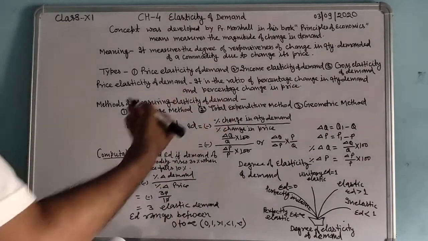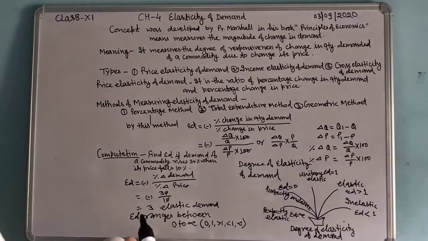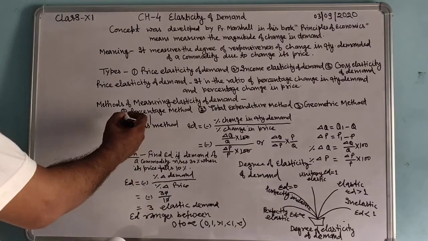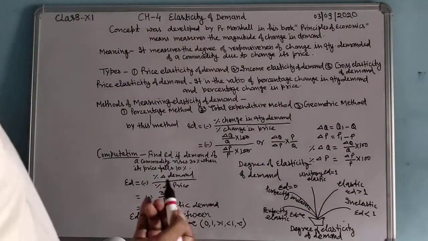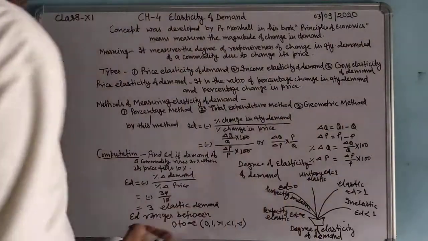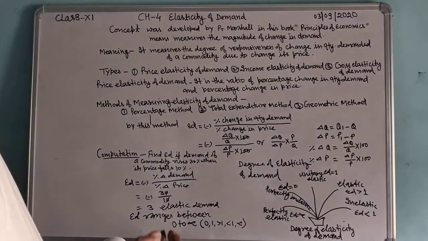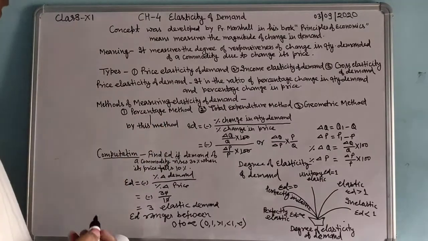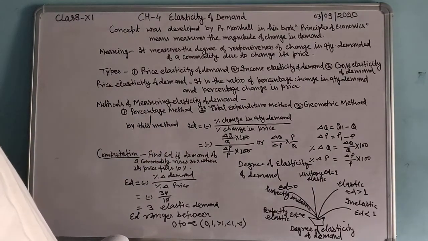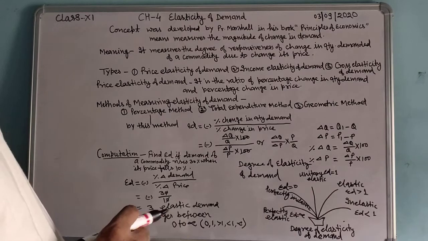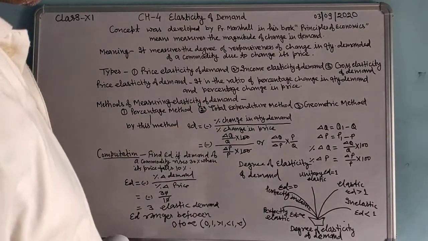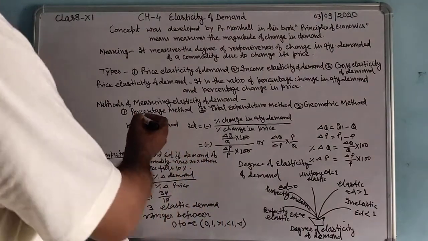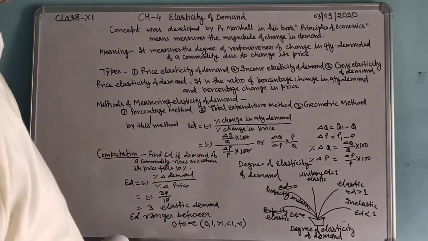Methods of measuring elasticity of demand. There are three methods to measure the elasticity of demand. First, percentage method. Second, total expenditure method. Third, geometric method. Only the percentage method is in the syllabus. Total expenditure method and geometric method are not in the syllabus. First, we take the percentage method.